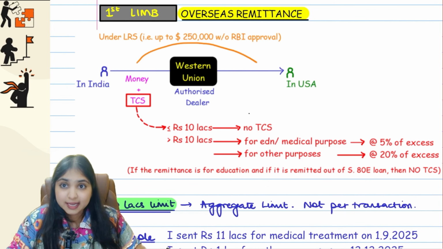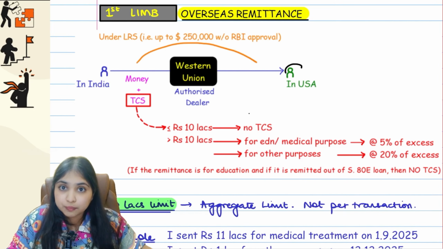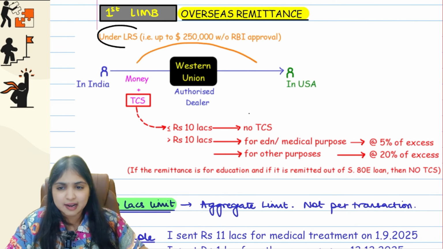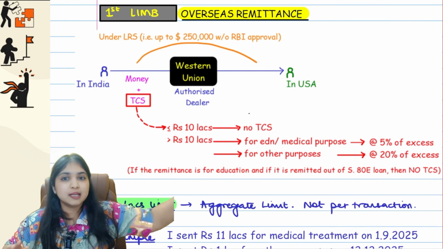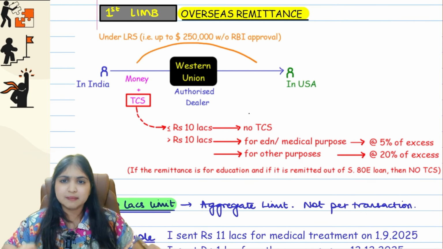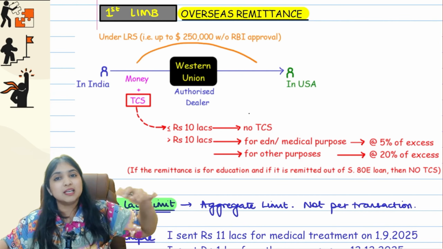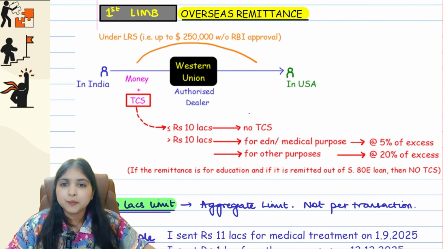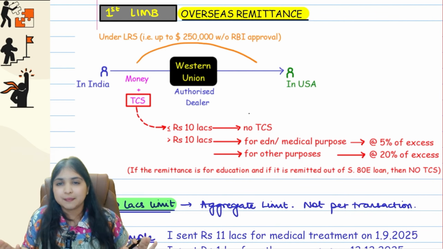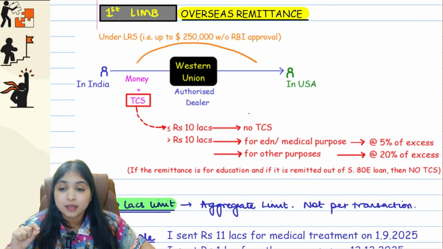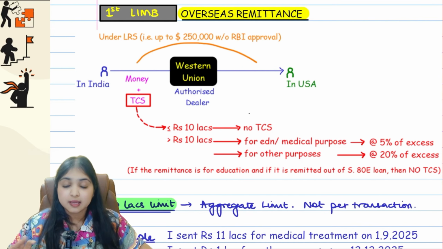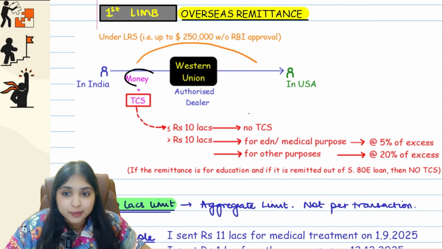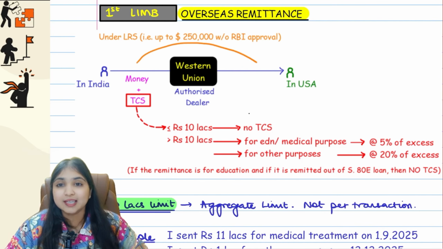So let us say blue, he's in India, he's sending money to green in US through Western Union, which is an authorized dealer. And this remittance is under LRS. LRS is a liberalized remittance scheme. Now, when you're sending money to outside India under liberalized remittance scheme, you don't need RBI approval. Without approval itself, you're allowed to send. There's a limit. Up to $250,000, you're allowed to send without RBI approval. So, under this section, if you're making an overseas remittance like this, if it is under LRS, then when you're sending the money, along with the money, the authorized dealer will also collect TCS from you.